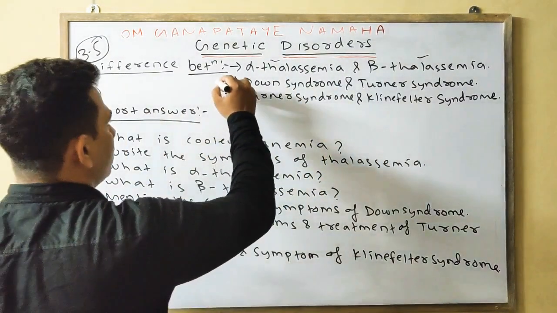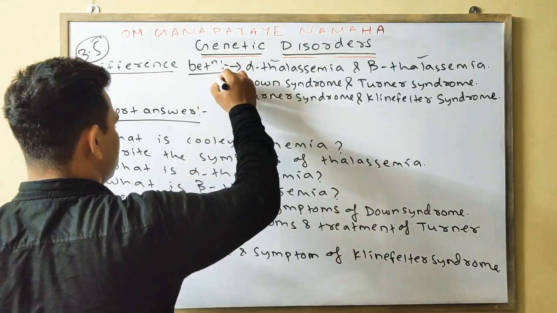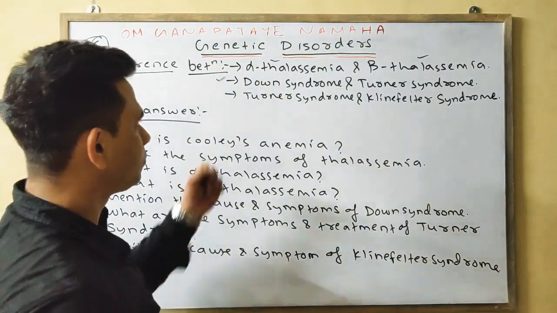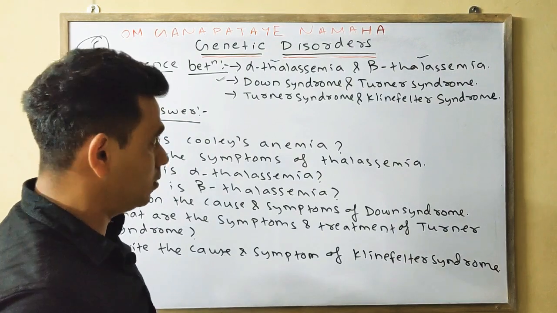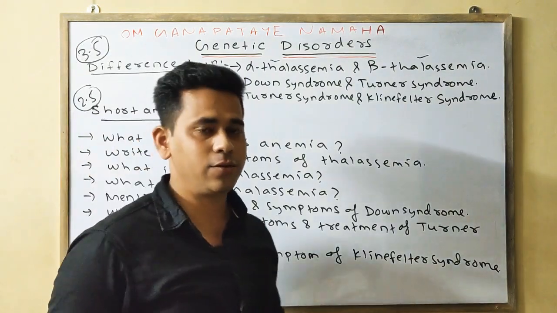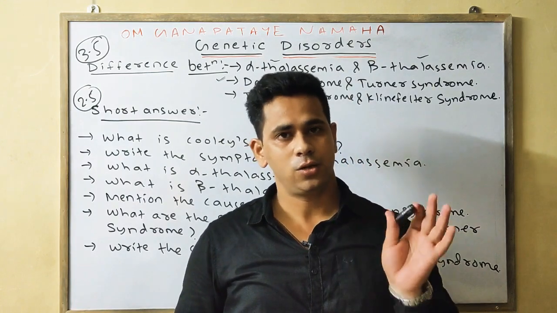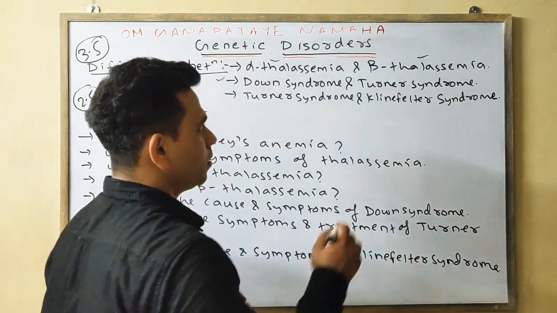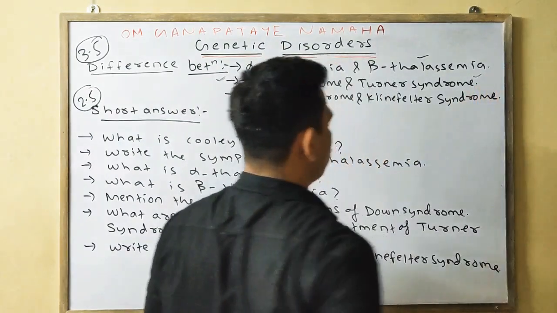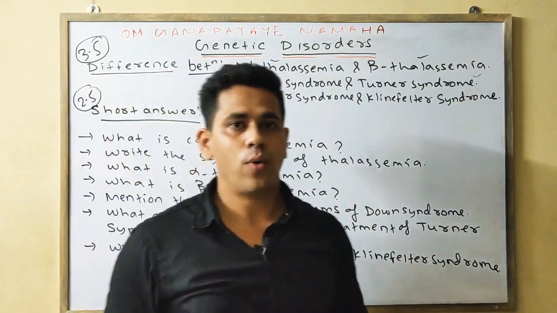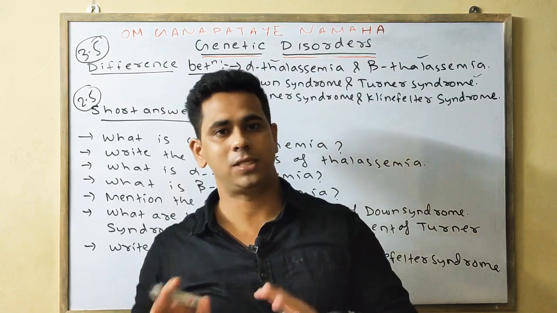Next, Down syndrome and Turner syndrome. In the case of Down syndrome, an extra chromosome is present in the 21st chromosome. In the case of Turner syndrome, in the female, one X chromosome is missing.